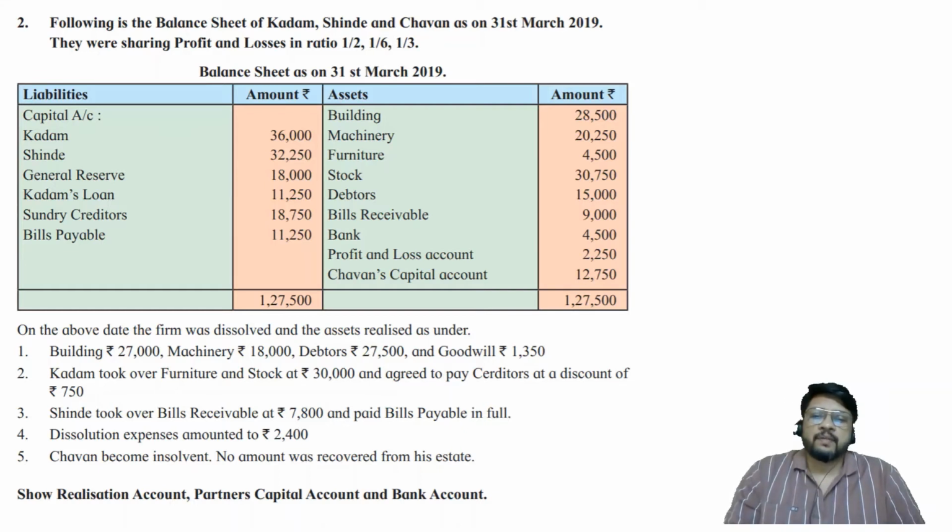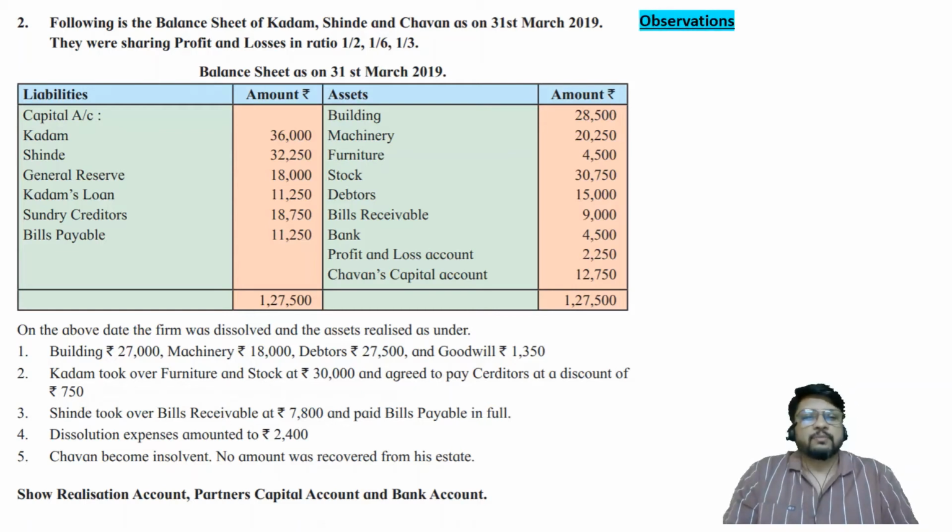So Chauhan, who is having a debit balance, has become insolvent. In the previous problem we had seen that Megha's private estate gave 2,000 rupees in cash in full settlement of her claim, whereas now Chauhan's private estate is giving nothing. So whatever is the remaining debit balance of Chauhan's capital account may have to be written off by us to the other two partners, that is Kadam and Shinde, in their profit sharing ratio.